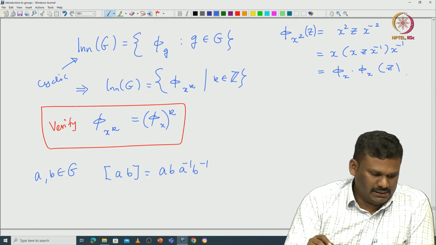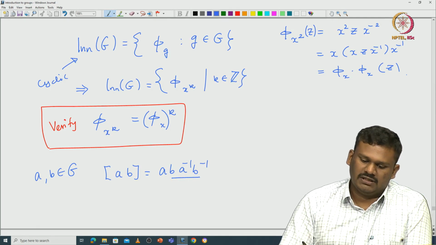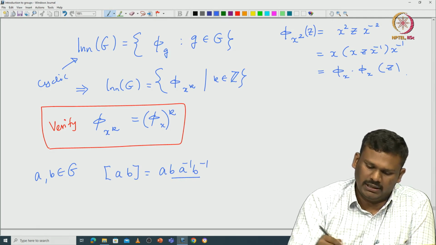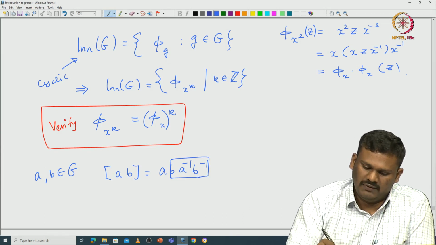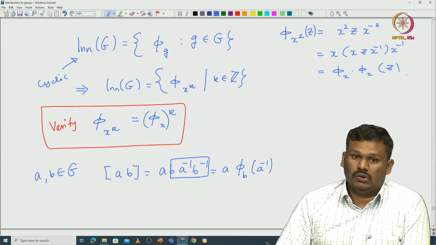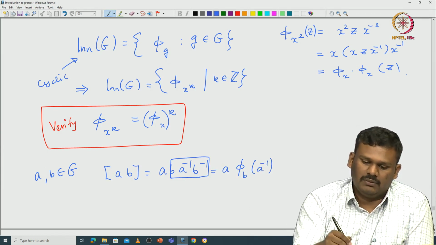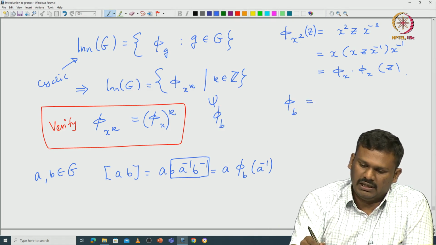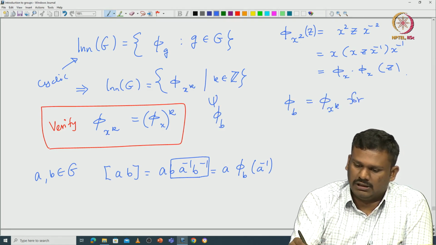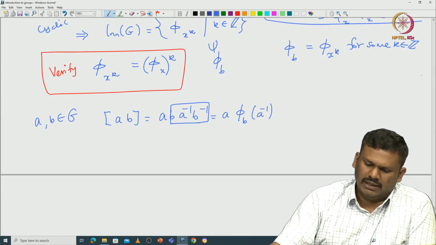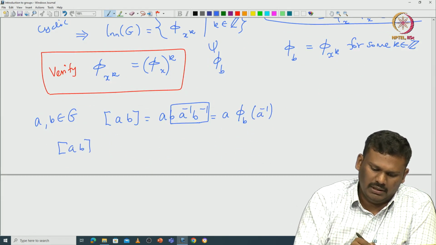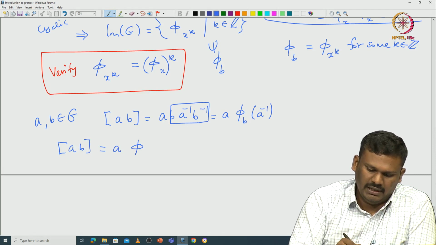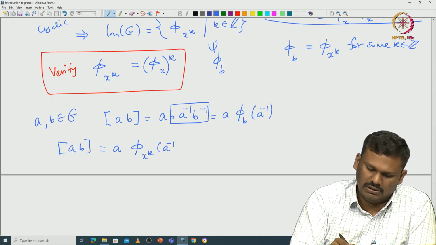You can write this in the following form. This ba^(-1)b^(-1), you can group them together. If you group them together, this is going to be a π_b(a^(-1)). But π_b is coming from this inner automorphism of G. So, this is where this π_b is coming from. Then π_b can be written as π_x^k for some k in integers. So, that means you can write this commutator ab equal to a times π_x^k(a^(-1)).